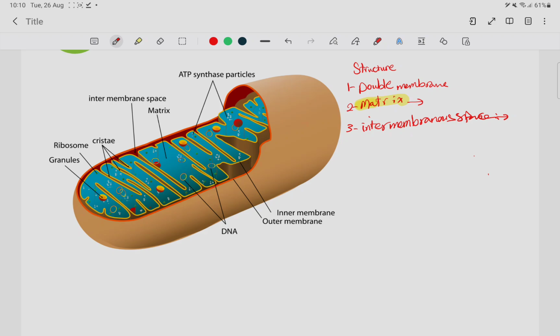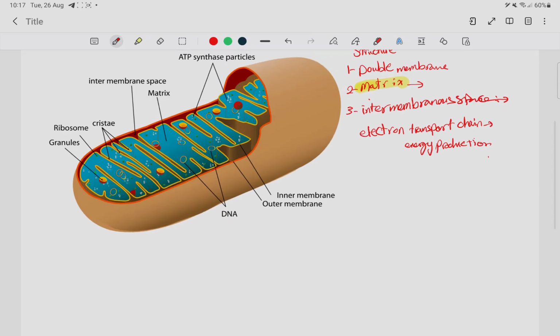It has a role in the electron transport chain, and it has a role in energy production. This is the intermembranous space.